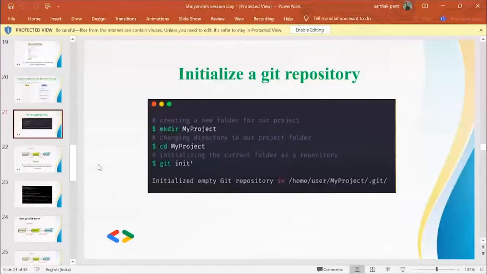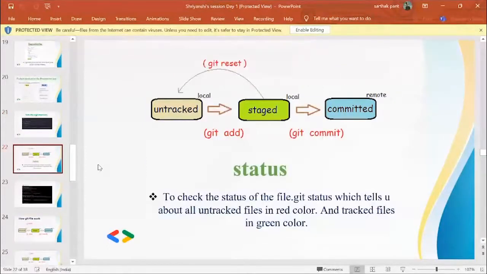Hidden files are not normally shown to the user by the operating system. You can use the ls -a command to view the .git file. Now, the next command is git status. Git status is a command that displays the state of the working directory and the staging area. It lets you see which changes have been staged, which haven't, and which files are being tracked by Git. Status output does not show any information regarding the committed project history.